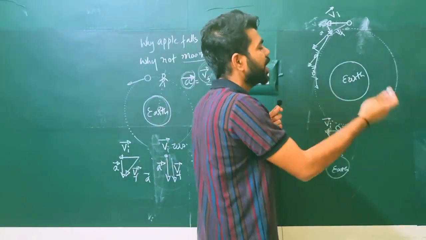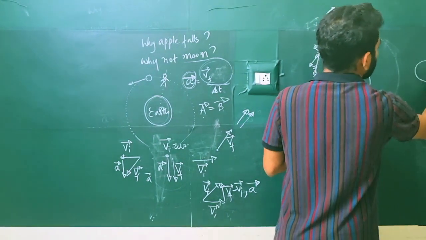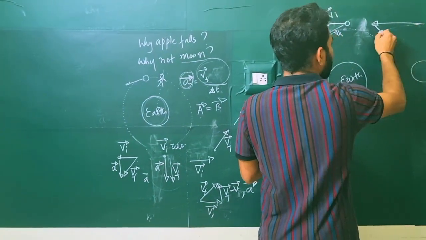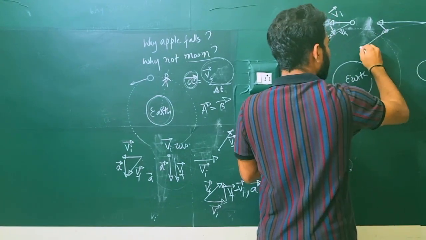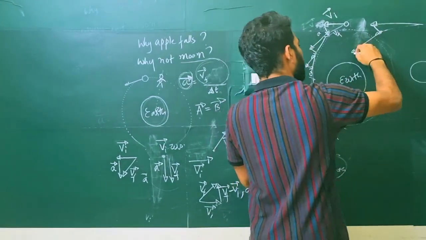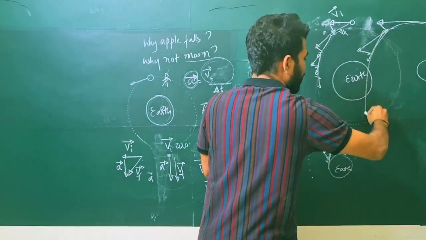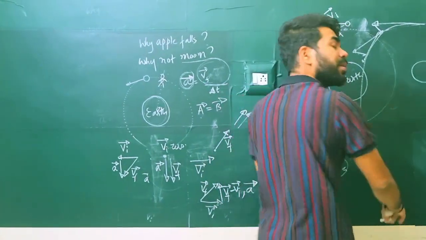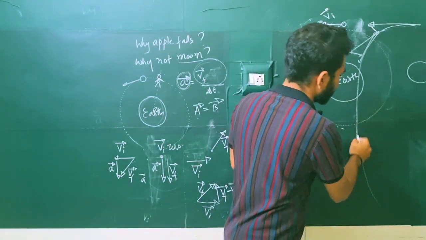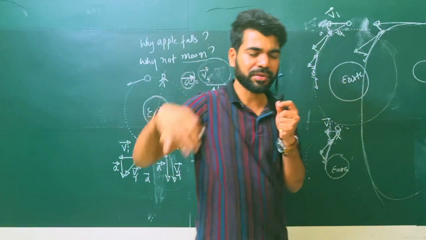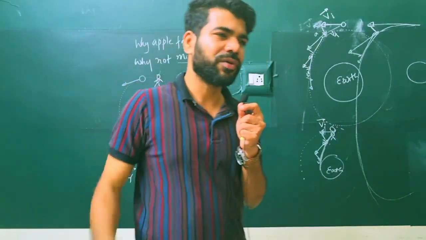If you have a greater speed, what will happen? This is Earth again. You have a greater speed. Earth will attract you. If you want to go in this direction, Earth will attract you, so you go here. Maybe you go like this, finally you are moving far away from the Earth.